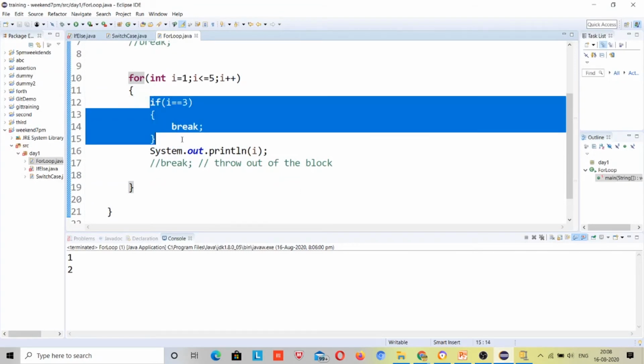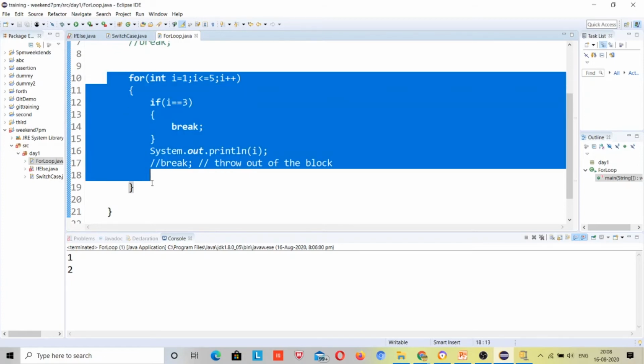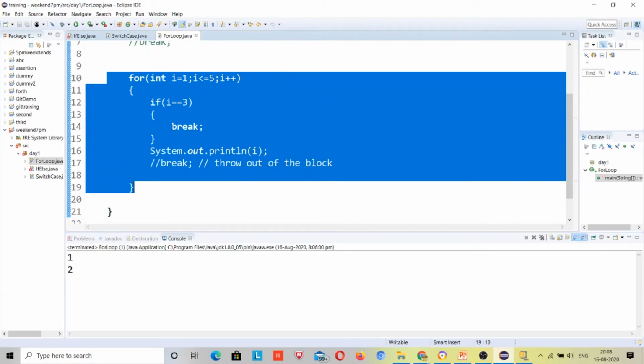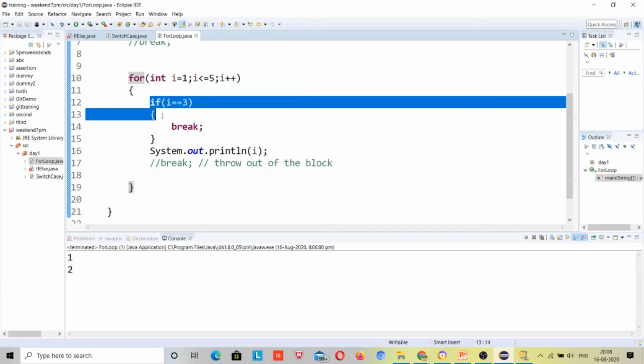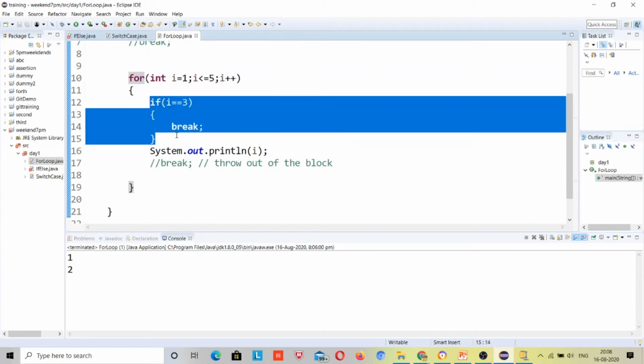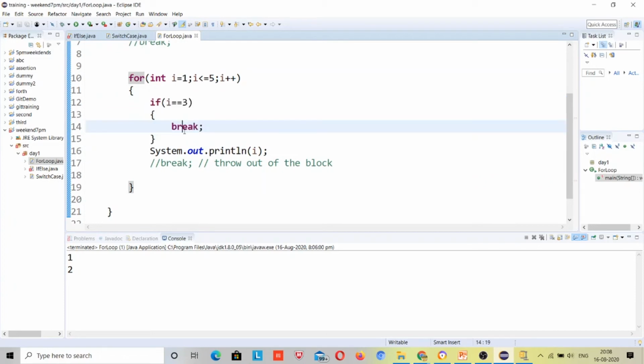This if is inside this for loop. Whenever it finds break, it will come out of this loop, and this if provides the condition for the break. We can't give break every time, otherwise there is no meaning of using break. There will be some condition that if it occurs, then break out from here.